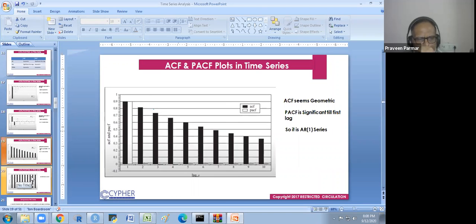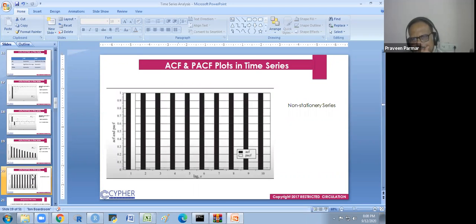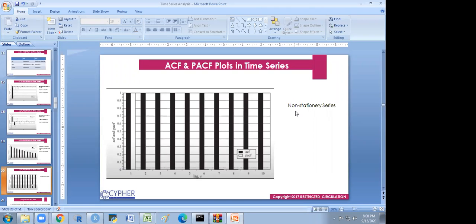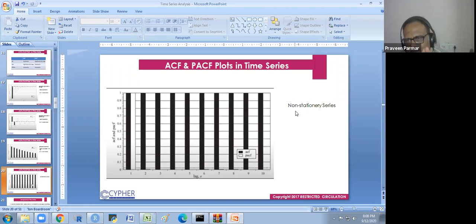Now one more thing I would like to explain, the last one. You see all are significant, all ACF are significant. Then it is a non-stationary series. Does that make sense to everyone now? Yes, sir. If all the lags are significant, then it is a non-stationary series.